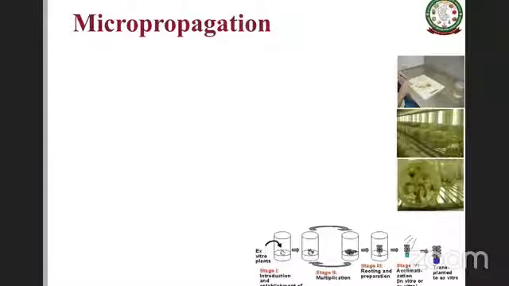Then in stage 1, initiation of the culture takes place, where explants are placed on the growth media in the required numbers, and the required conditions are given. In stage 2, multiplication happens, where explants are transferred to shoot media, and multiple rounds of culturing are done to increase the number.